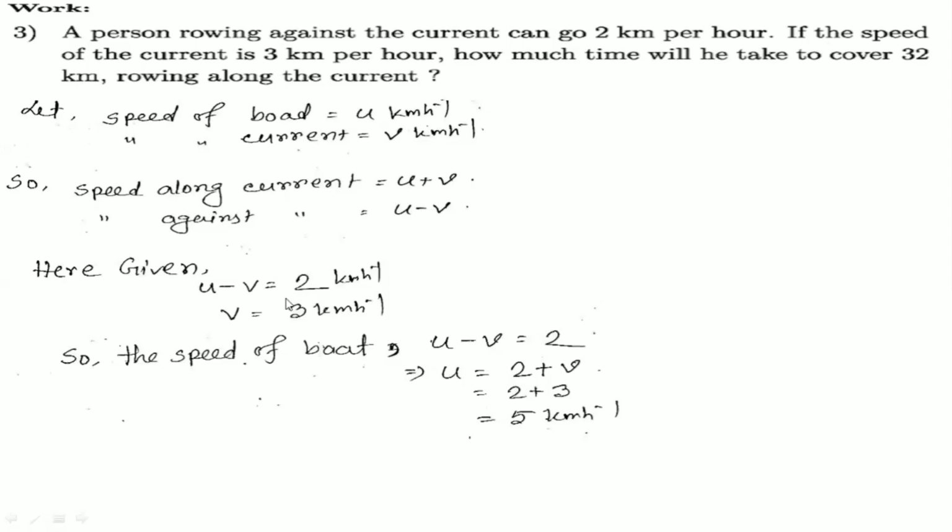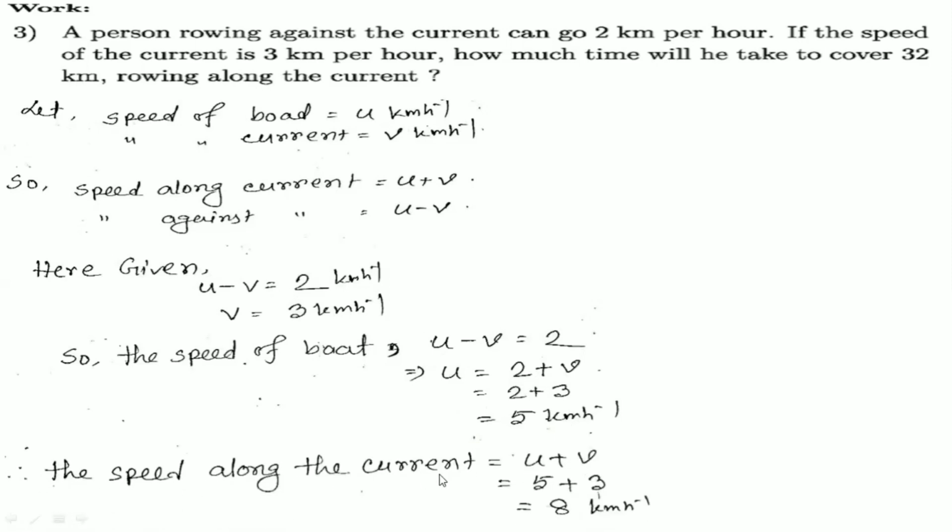Okay, from these two we can very easily find out the value of u, and u is our boat speed. So u minus v equal to, putting the value of v, it will be 2 plus v. The value of v is 3, then you will get 5. Clear? Okay, so you can get the value. So what is the speed along the current? Just add these two, 3 plus 5, it will be 8. The speed along the current will be u plus v, so 5 plus 3, that will be 8.